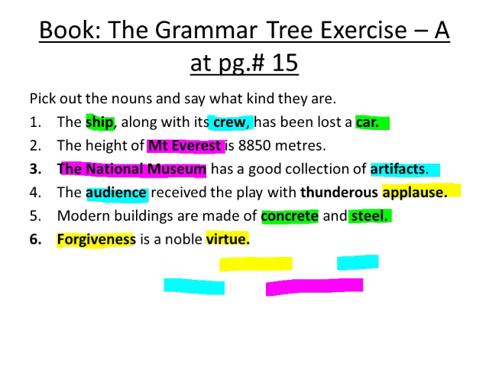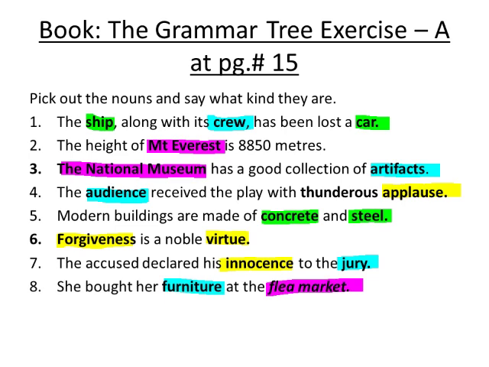In sentence number 6, forgiveness and virtue are nouns. Forgiveness, we can't see and touch forgiveness. That's why it's an abstract noun. Virtue is also an abstract noun because we can't see and touch a virtue. We can only feel it. The accused declared his innocence to the jury. Here innocence and jury are the nouns. Innocence is an abstract noun because we can't touch and see innocence. We can just feel it. Jury is actually a group of judges. So it's a group, that's why it's a collective noun.